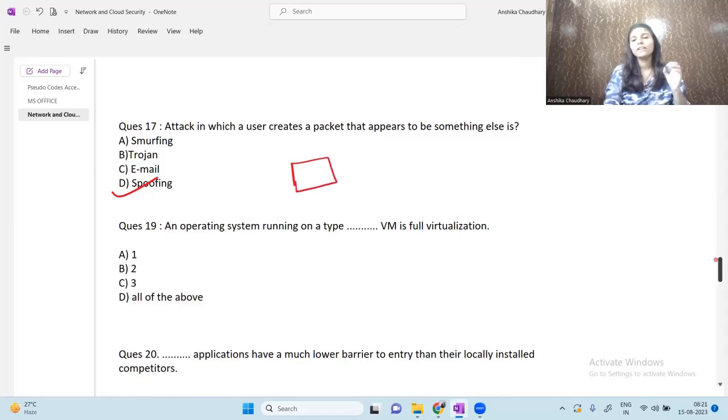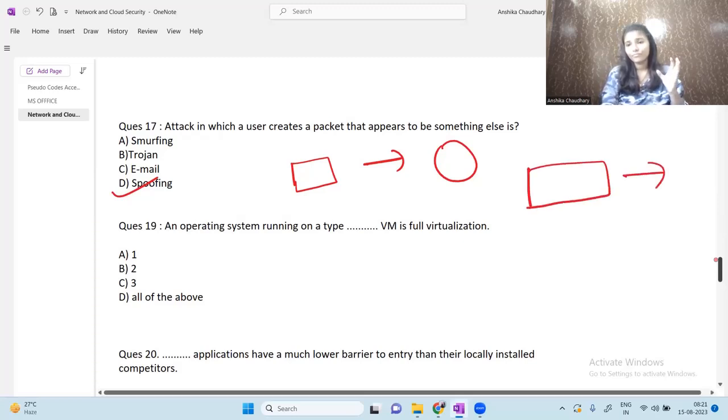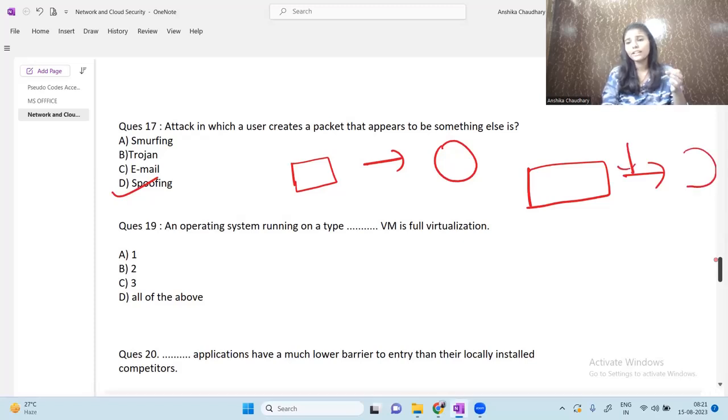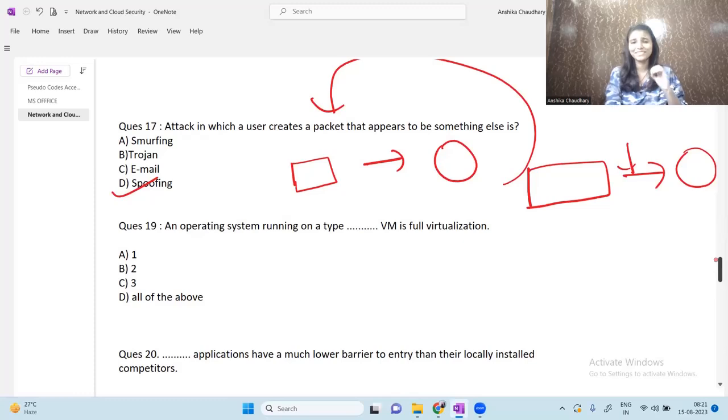Okay, but I'm creating a rectangle, but it appears like a circle. This is all that means. It's like suppose I created a rectangle, but midway my rectangle got attacked by someone, and it will be converted into a circle. So this is the whole idea behind that question. I hope it makes sense and it is clear to you. Although the example was not that suitable, I tried to do my best.